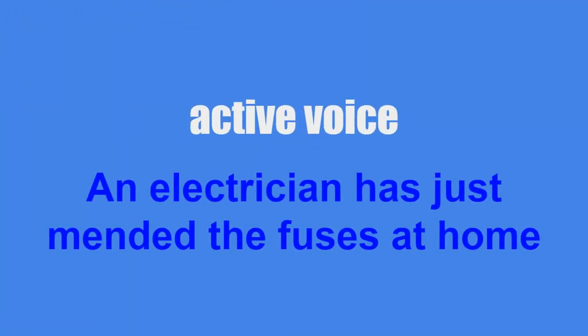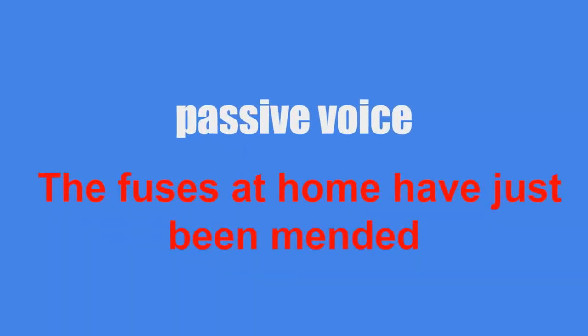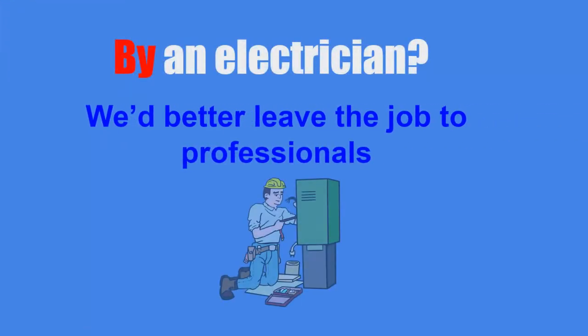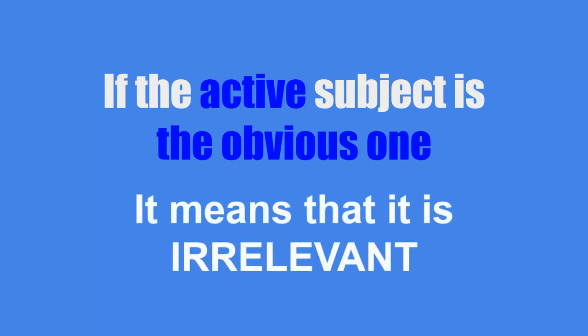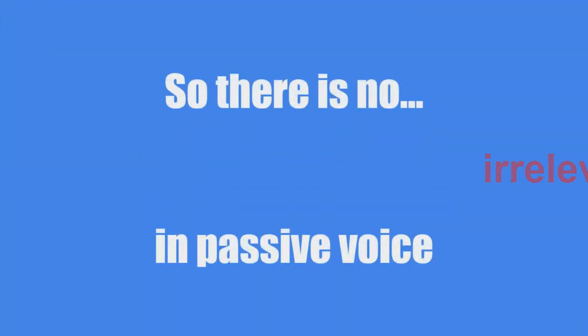Now in active voice we see an electrician has just mended the fuses at home. The passive voice version is the fuses at home have just been mended by an electrician. If the active subject is the obvious one, it means that it is irrelevant. So there is no irrelevant agent in passive voice.